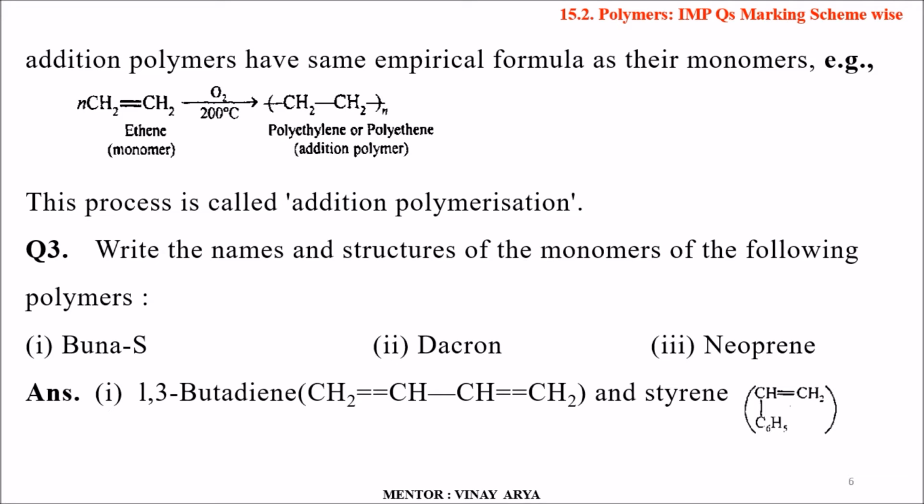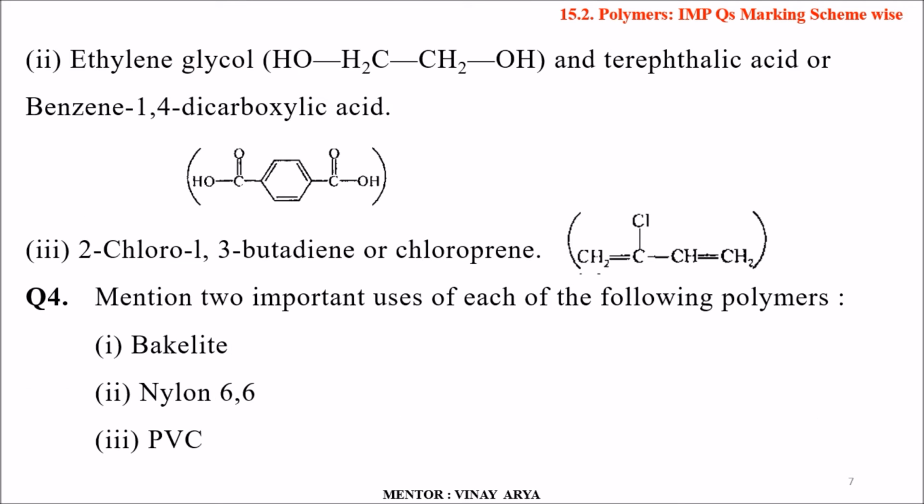Third question, write the names and structures of the monomers of the following polymers. Buna-S is the first one, second is Dacron, third one is neoprene. So the answer to the first part is 1,3-butadiene, CH2=CH-CH=CH2, and styrene, CH=CH2 single bond C6H5.